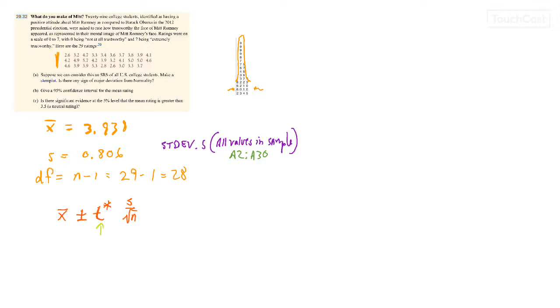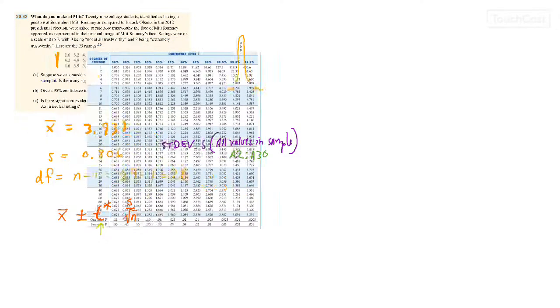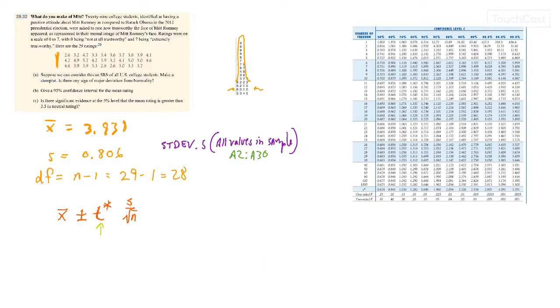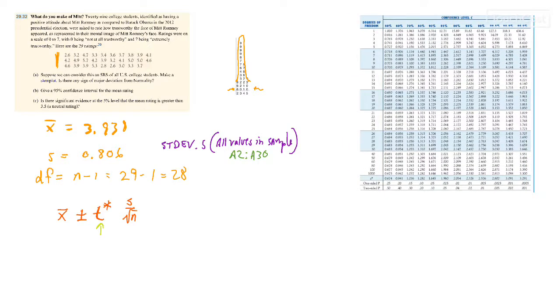Well, the critical value can be obtained by looking at a t-table. So I have a t-table right here, and in this t-table, we're going to look for this critical value t. So let's find this value here in our table. We know two pieces of information. We know that we want to find the value at a 95% confidence interval, right? So a 95% confidence interval.